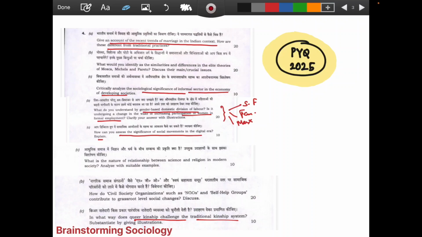I'm not just giving you a point by point answer, but I'm trying to help you think how you can build up your answer. Whenever a question of such type is asked, what all things should come to your mind first. How can you think from the symbolic interactionist perspective? What do symbolic interactionists talk about? That gender roles are created and reproduced through everyday interactions. Again, we can also think from the queer perspective that gender is not about the binary.